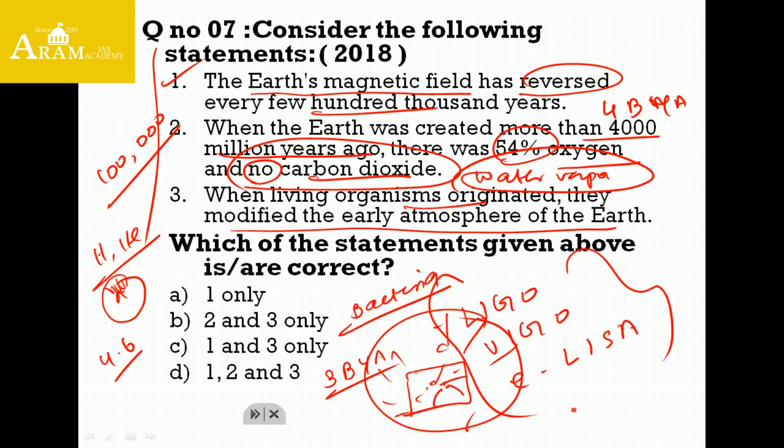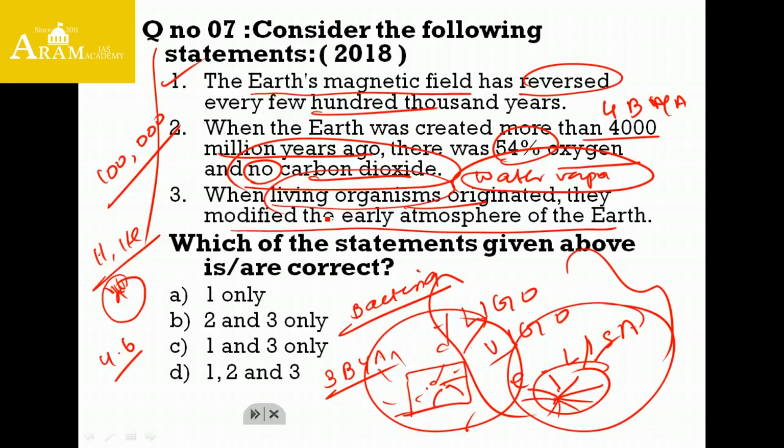Finally, the bacteria started to release oxygen. Initially the oxygen filled the ocean and later it was released to the atmosphere. Thus we got our modern atmosphere, which was modified by living organisms. Yes, the bacteria was the living organism which modified the early atmosphere. So with this we can say that the second statement is wrong and the third statement is right.